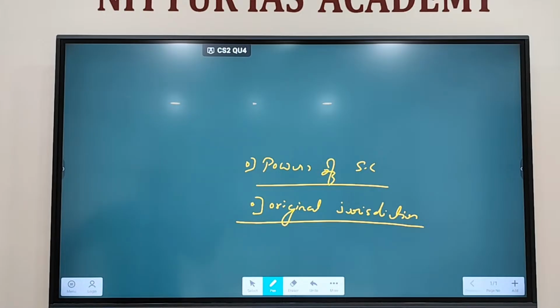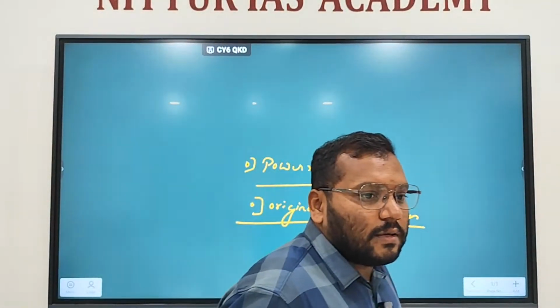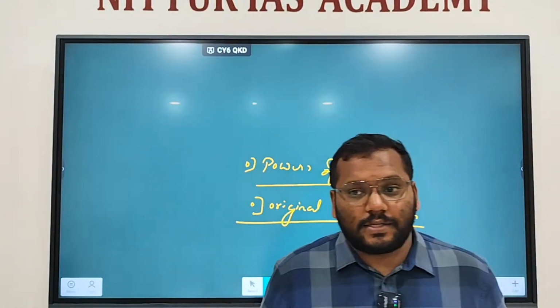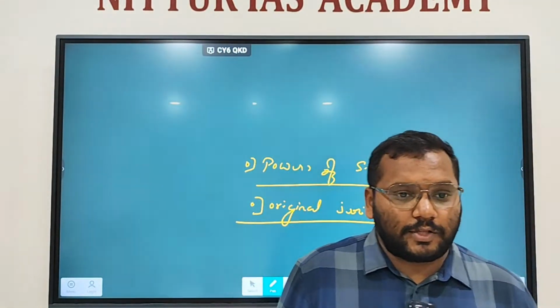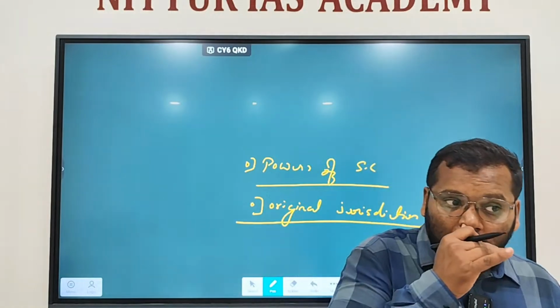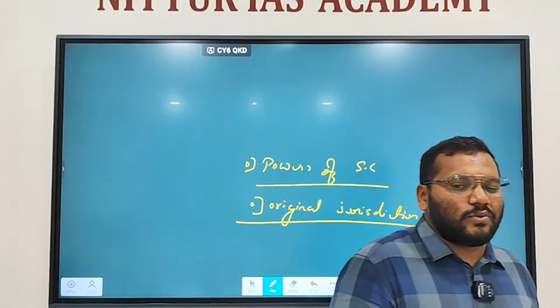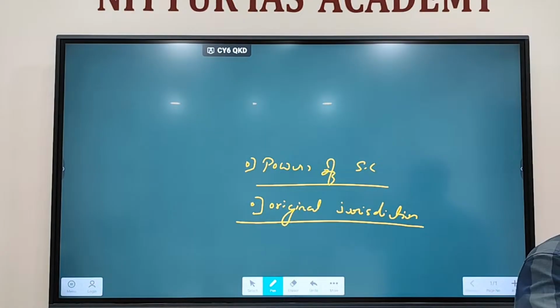You got my point, right? If there is an issue between the Centre and a state, that can be filed in the Supreme Court. That is the original jurisdiction. If the dispute is between two states, currently Karnataka is having a border dispute with which state? Maharashtra, over Belagavi and other regions. Right? There is something called the Mahajan Commission, that you don't need. With respect to the border dispute over Belagavi, the case is filed in the Supreme Court because it is an issue between Karnataka and who? Maharashtra.